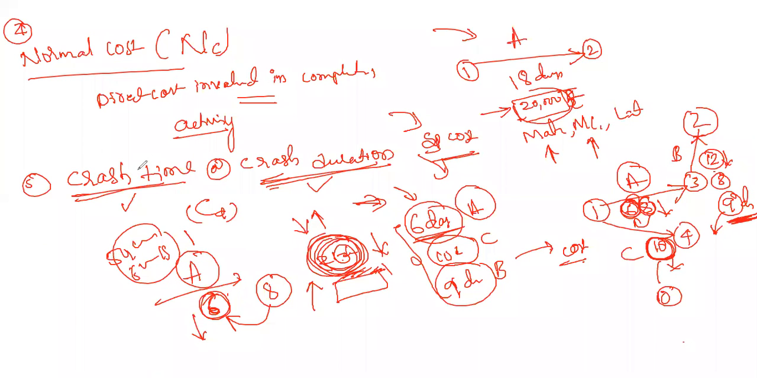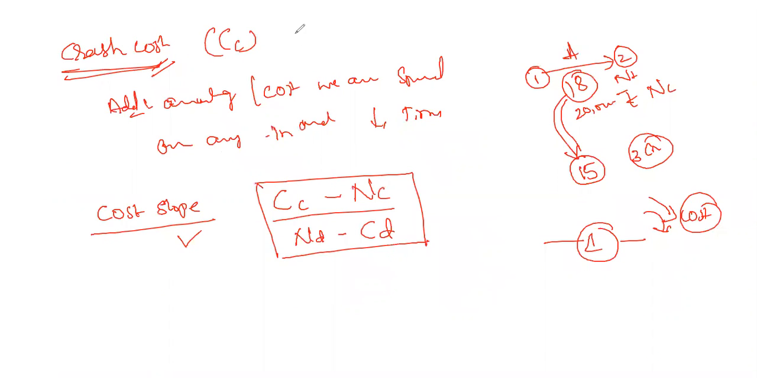Crash time is the time beyond which we cannot finish. For example, 10 days is the minimum time required, and beyond this we cannot go. This is called the crash duration. The crash cost is the extra amount we spend on an activity or a project, the extra cost is called the crashing cost. And the cost slope is given by crash cost minus normal cost, divided by normal duration minus crash duration.